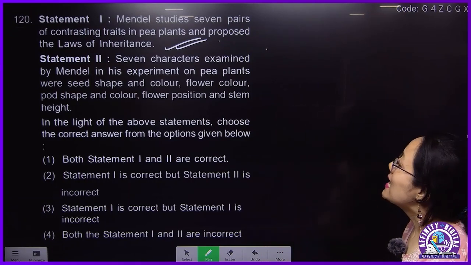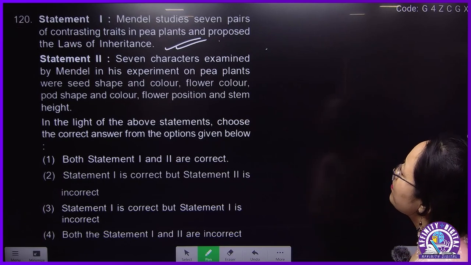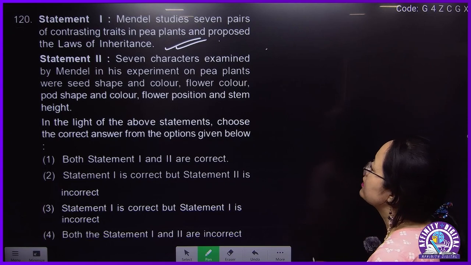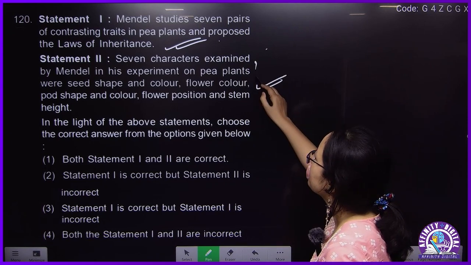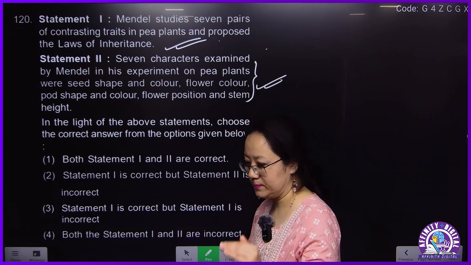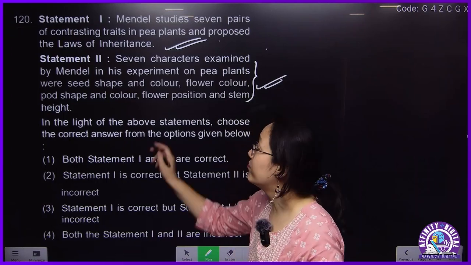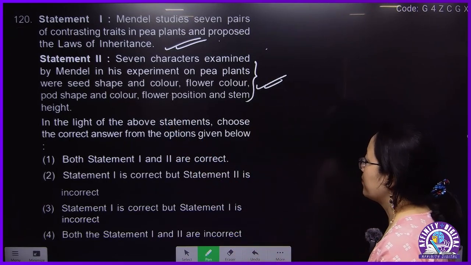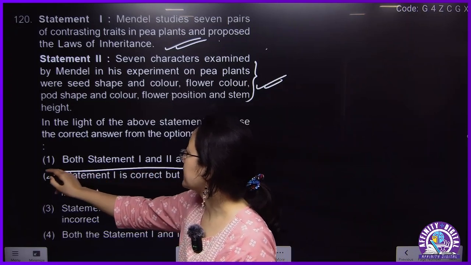Okay. The 7 characters examined by Mendel in his experiment on pea plant were pod shape, seed color, flower color, pod color, flower position, and stem height. This is also correct. This is given in NCERT in the first chapter, principles of inheritance, which is very much important. Okay. So both statement 1 and 2 are correct. Option number 1.